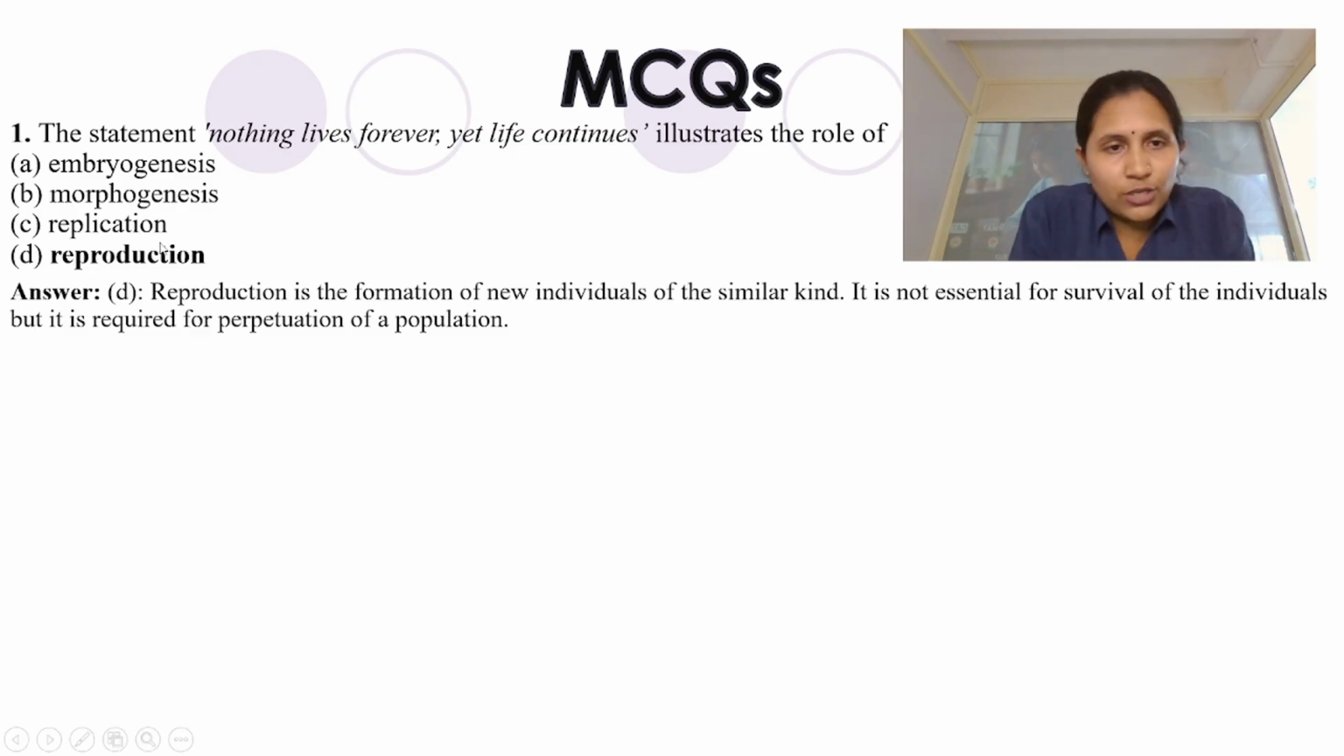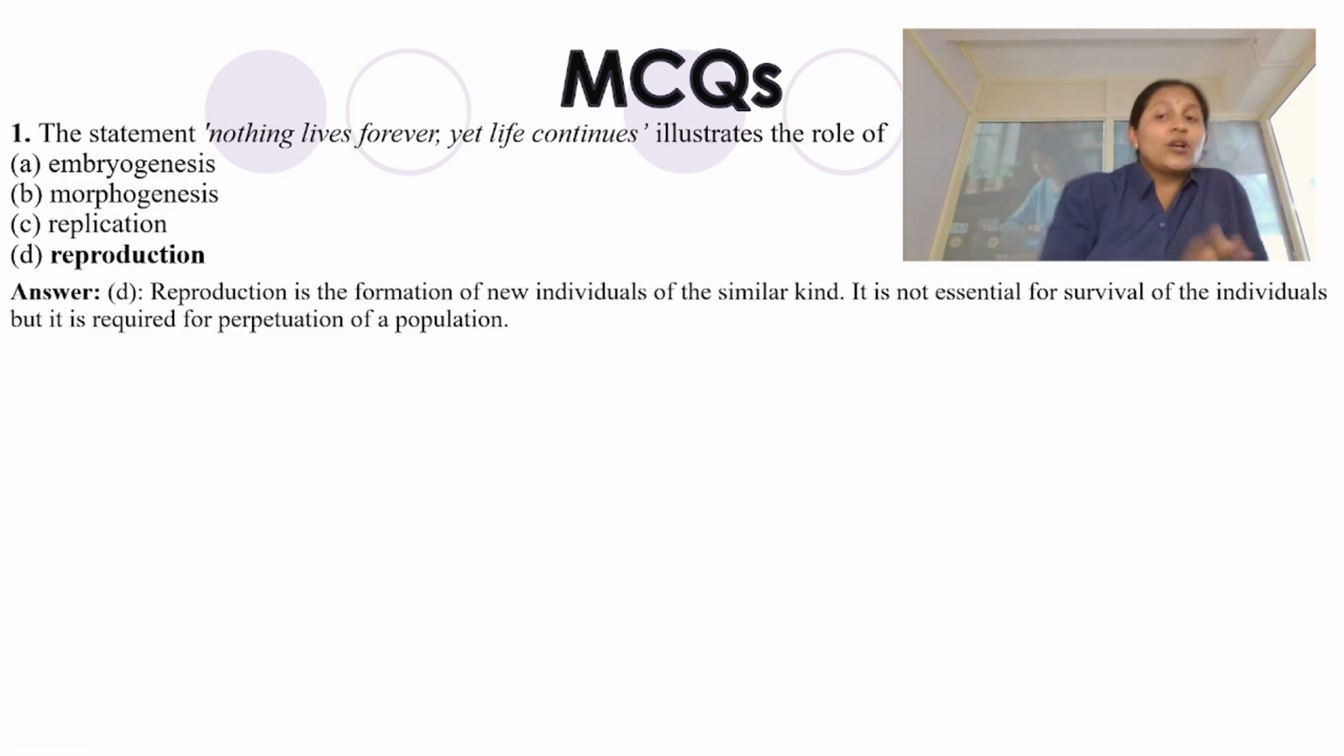So what is reproduction? Reproduction is the formation of new individuals of a similar kind. Of course, if it is between two correct species, you get similar looking offspring. It is not essential for the survival of individuals, but it is required for the perpetuation of your population. That is what I was speaking about when discussing the summary of the chapter: reproduction cannot be considered a defining property of living organisms.